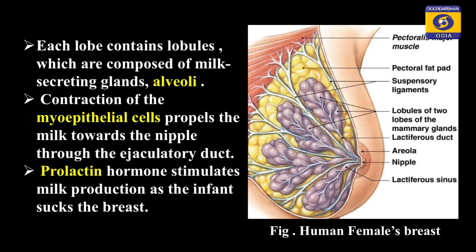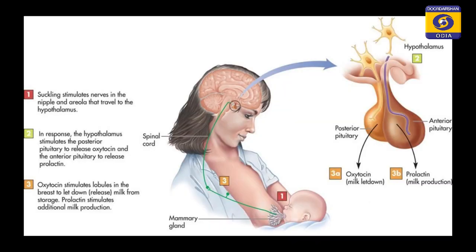Now, the myoepithelial cells are regulated by the action of oxytocin. Prolactin hormone will stimulate milk production as the infant sucks the mother's breast. In the diagram we can clearly see the entire procedure: suckling will stimulate the nerves in the nipple and areola, which travel to the hypothalamus.